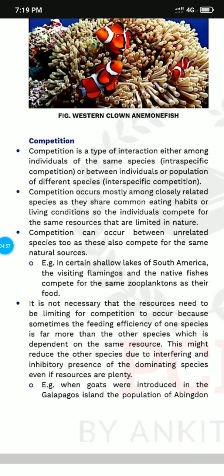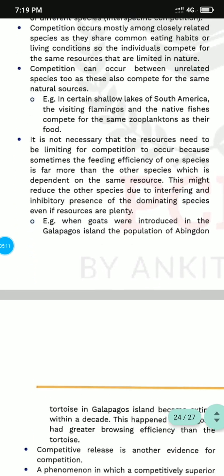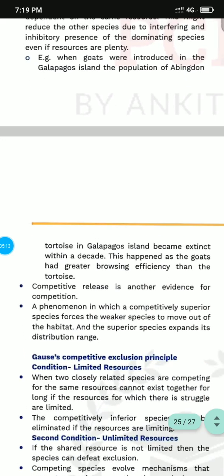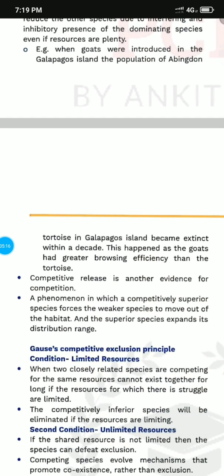It is not necessary that resources need to be limited for competition to occur, because the feeding efficiency of the species may be far different. Example: when goats were introduced in the Galapagos Islands, the population of the Abingdon tortoise became extinct. This happened as the goat has greater browsing efficiency than the tortoise. Competitive release is another evidence for competition, a phenomenon in which a competitively superior species forces the weaker one to move to another habitat, and the superior species expands its distribution range.